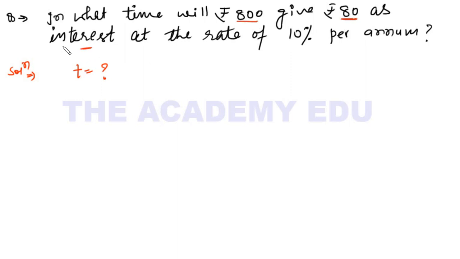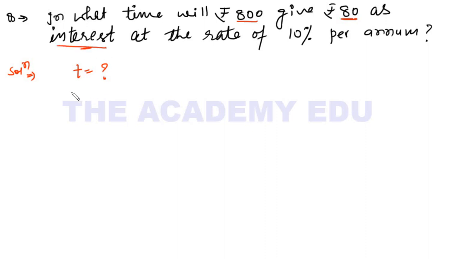Here it is not written simple interest. Whenever compound interest is mentioned, the question is related to compound interest. If compound is not mentioned, then every time it is simple interest. Here it is not mentioned, but it is simple interest. Always remember: if somewhere compound interest is written, the question is related to compound interest. Otherwise it is always related to simple interest.